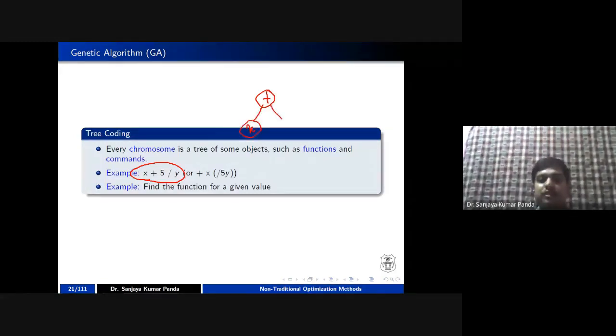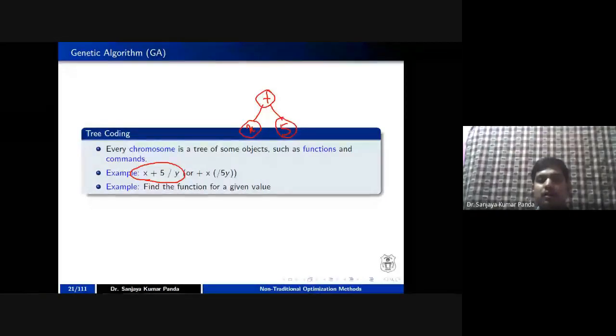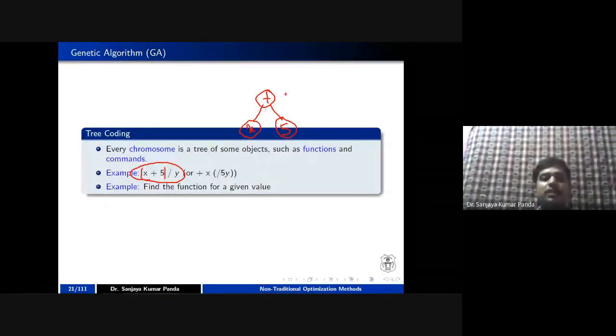Let's say there is a bracket here, so I am going to evaluate this expression first. Once this result is over, whatever solution I get, I am going to divide it by another variable y. Such types of expressions can be represented in the form of a tree.